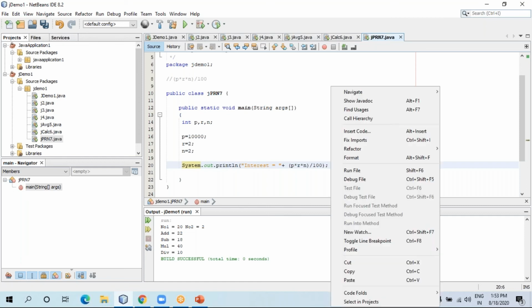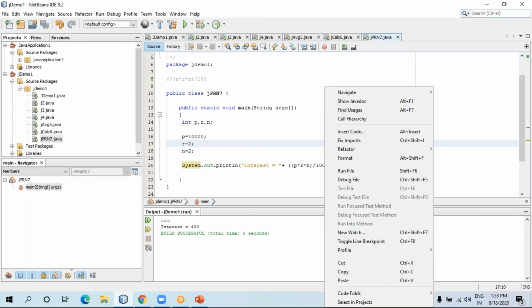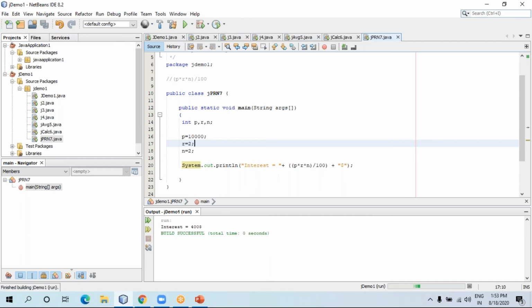Let me run this code. Let me right click and run. See, it displays 400. And if you want to display $400 or something like that, what we can do, we can again write, plus dollar. So this 10,000 is not rupees, you can consider this one as dollars. Let me calculate once again. Run this file. So it will display $400. Is it clear? So this is a basic thing.